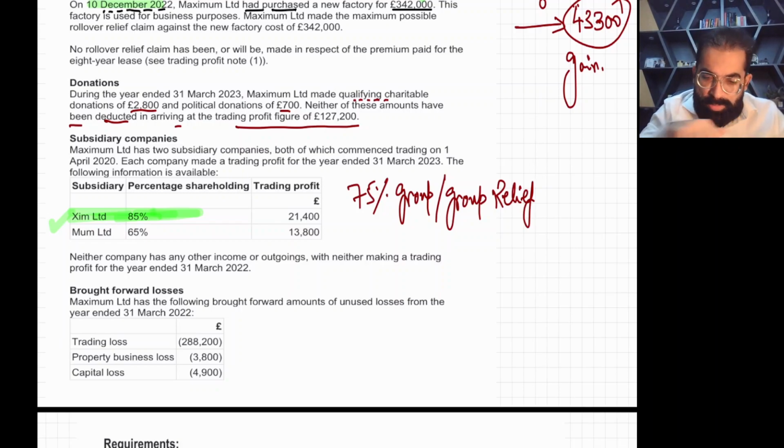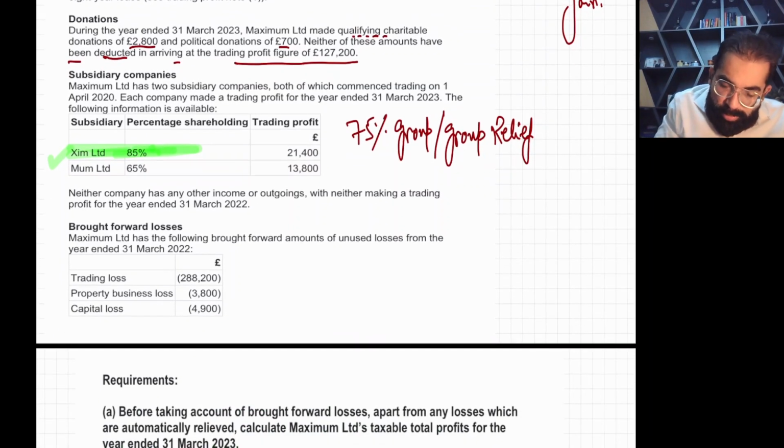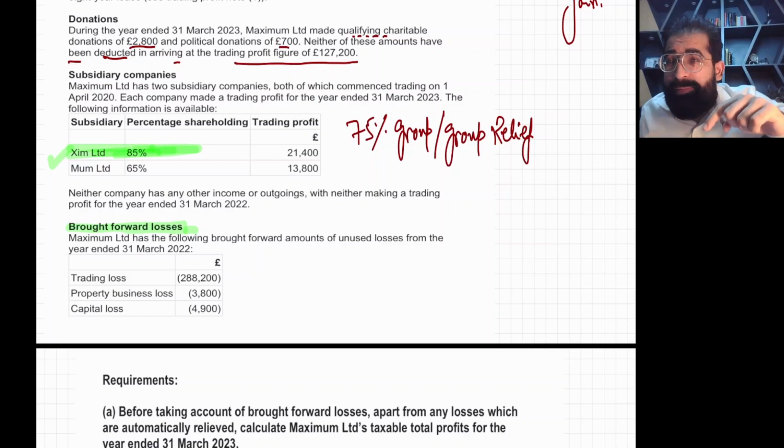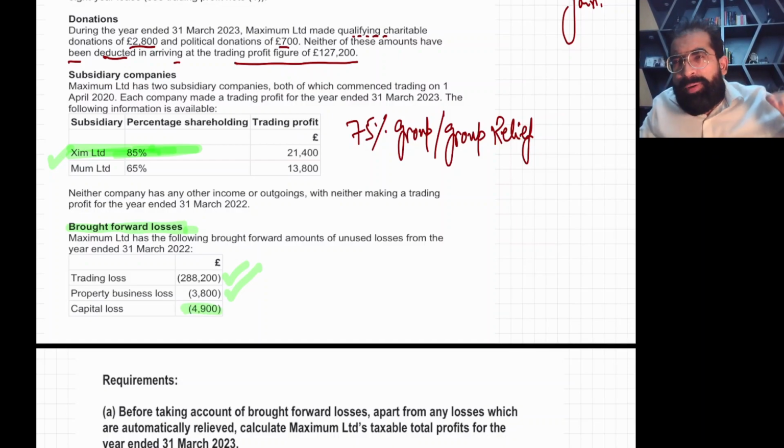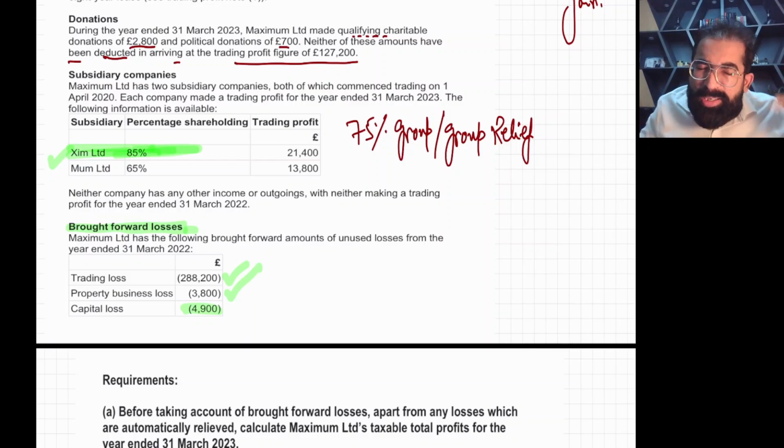Okay. Now, one very good news, brought forward losses. Hope your mind is working. Brought forward losses means last year's losses of the same company, the same Maximum Limited. You have trading loss brought forward, you have property loss brought forward, and you have capital loss brought forward. This is very different. Use your brain. If the capital loss brought forward comes in this year, it will only kill the capital gain, no other income.